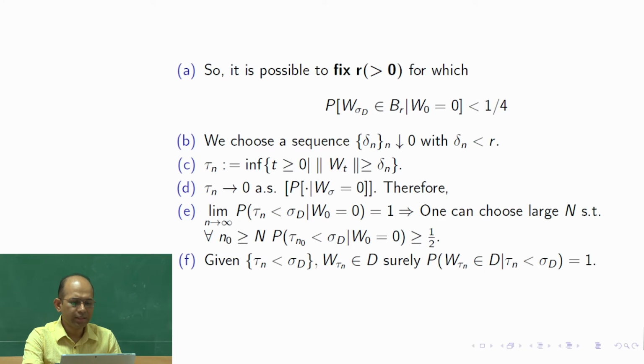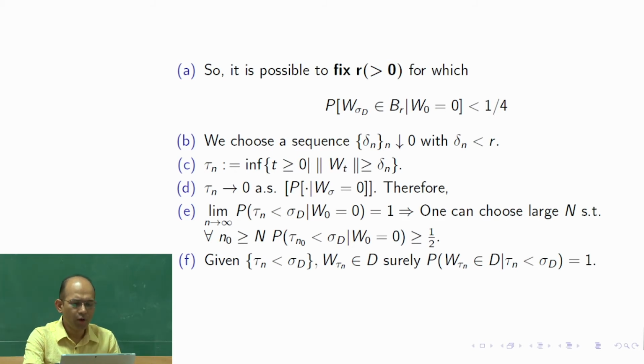So we get the probability that tau n is less than sigma d, given W0 is 0, is equal to 1. Okay. Now, since it is converging to 1, we can make this thing as large as possible, like less than 1, but any number which is less than 1, it can be above that. We can find such an n. So here what we do, we choose one large capital N. Okay. So see here we have fixed one r, and that we have not changed here, and here we are fixing again another thing, that is capital N.